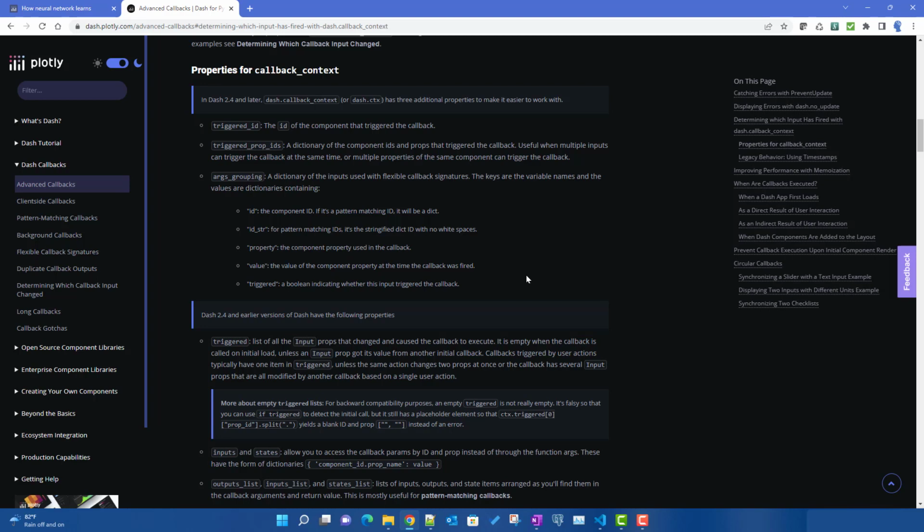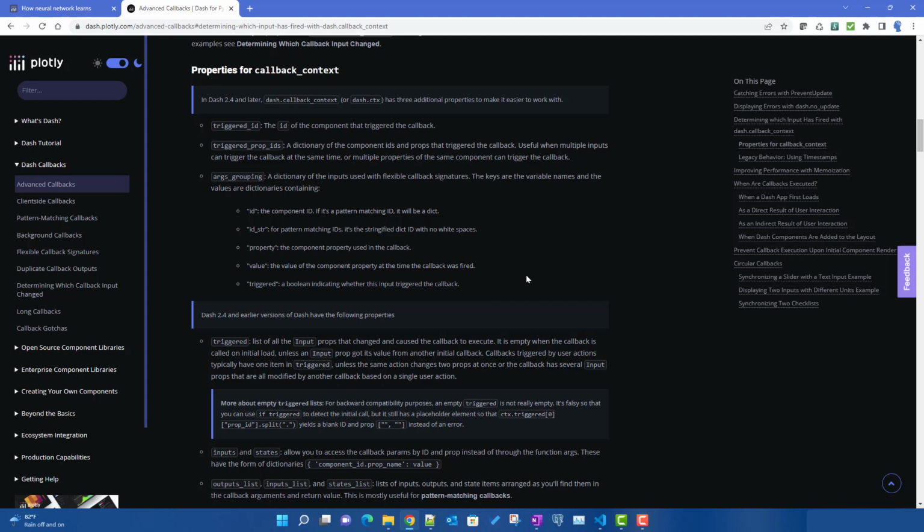To identify which input is triggering the callback, there is a thing called callback context, which is readily available inside a callback. You do not need to pass it as an input or state. Whenever you define a callback, the callback context object is automatically available for us.